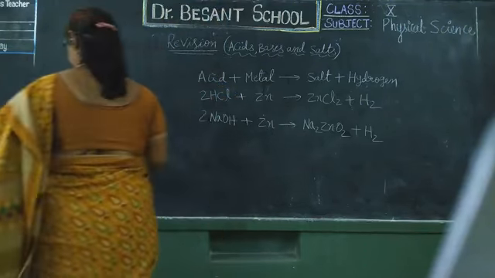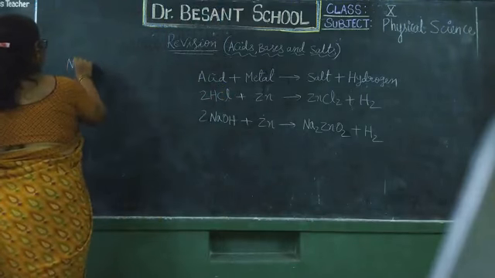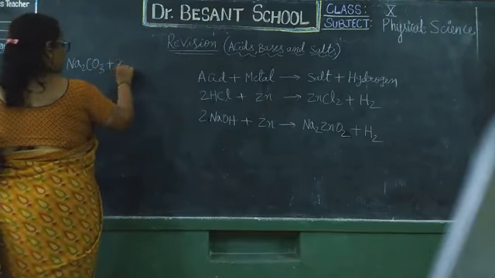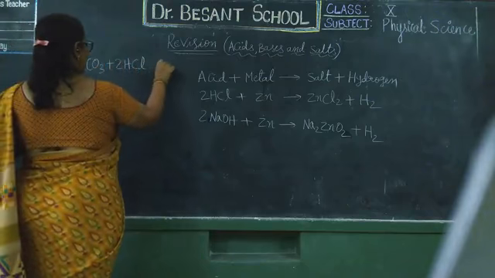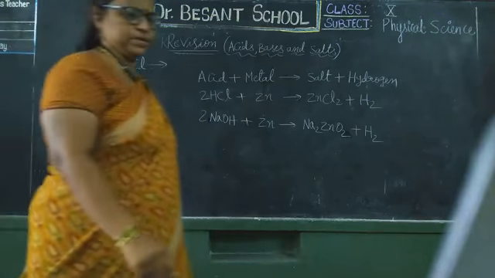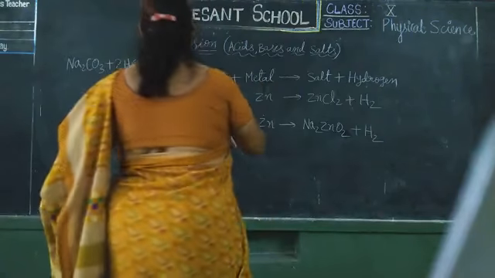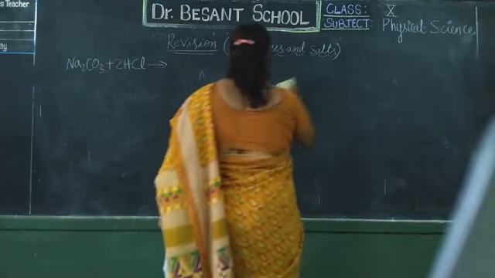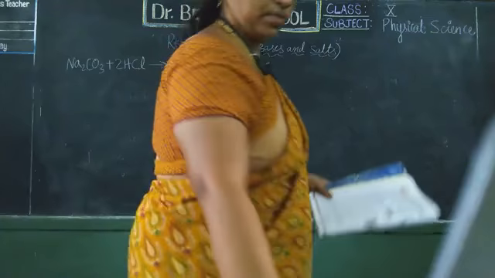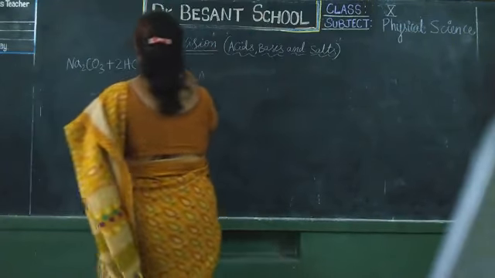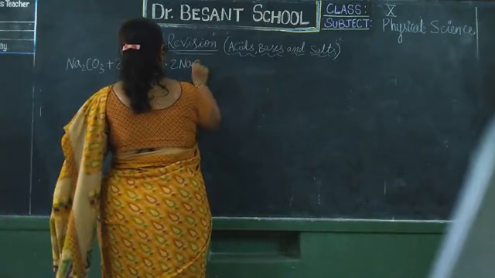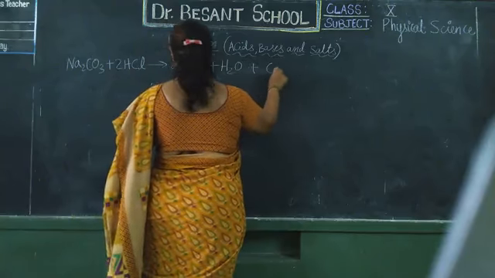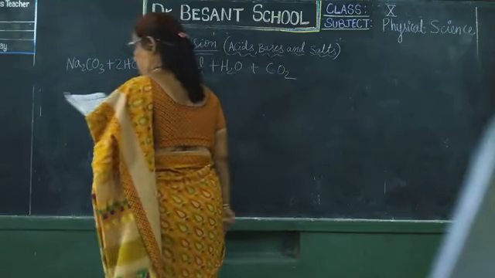So here Na2CO3, sodium carbonate, reacting with 2HCl, hydrochloric acid, forms NaCl, sodium chloride, plus H2O, water, plus CO2, carbon dioxide gas.